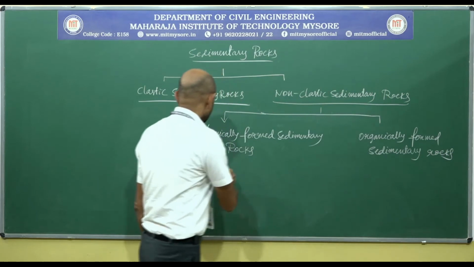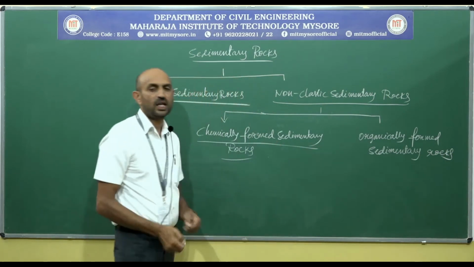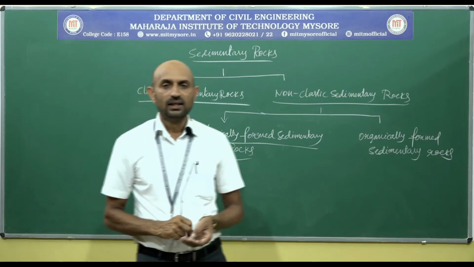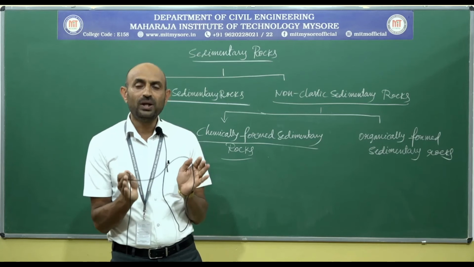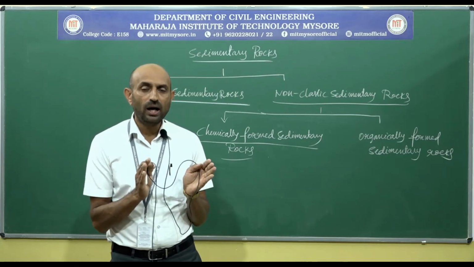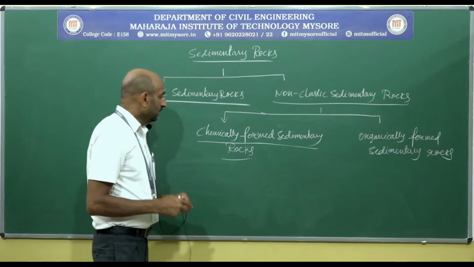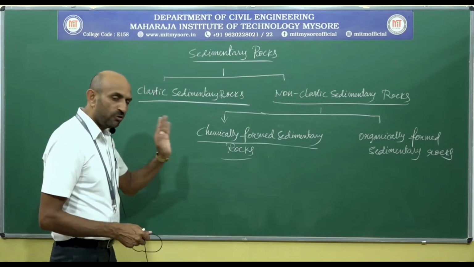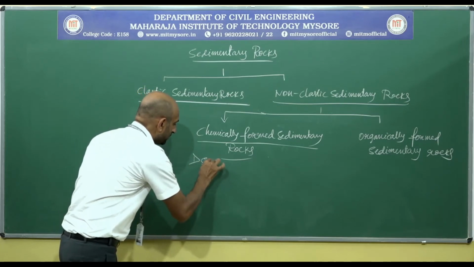What are chemically formed sedimentary rocks? Let us take one by one. Chemically, the rocks are formed either by precipitation or evaporation. Here we are going to find again 4 kinds. Number 1, siliceous deposits.